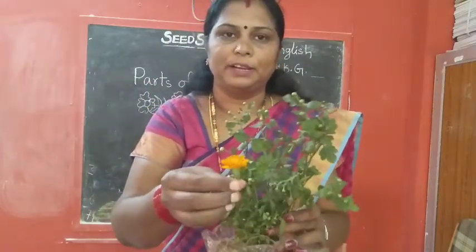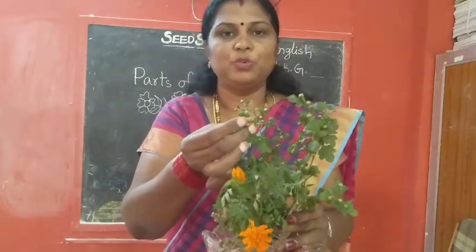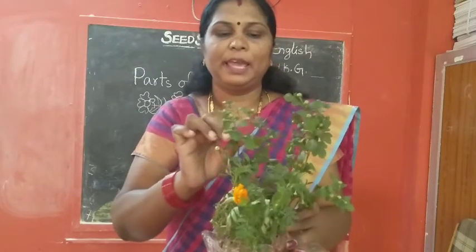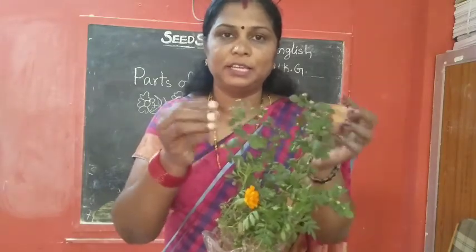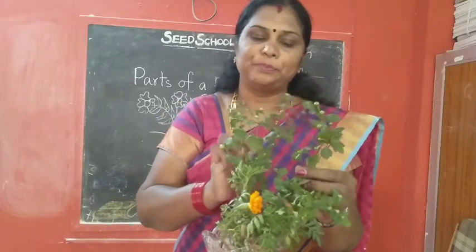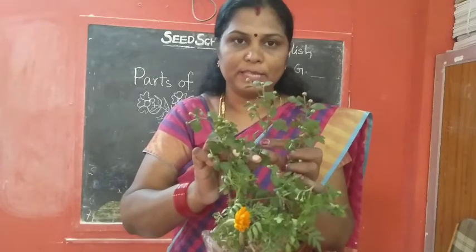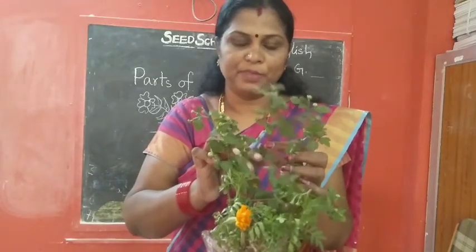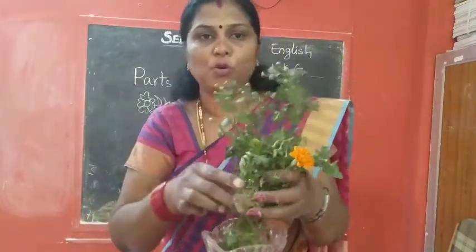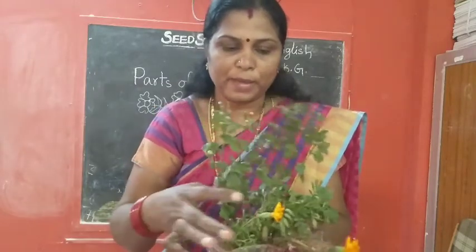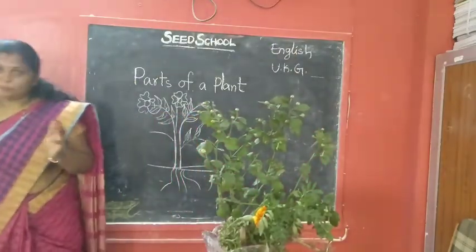This is a flower. Flower. Bud. Leaves. These are the leaves. Stem. This is called stem. Okay, stem. And the roots, roots. Okay, children, did you see the body parts of a plant? Yes, we'll write the parts of a plant.